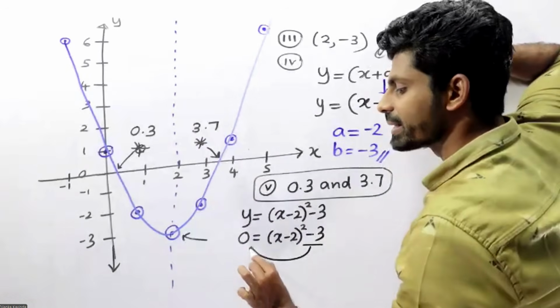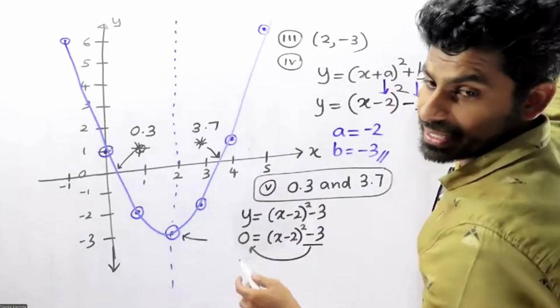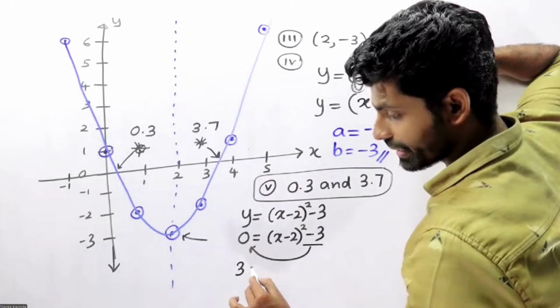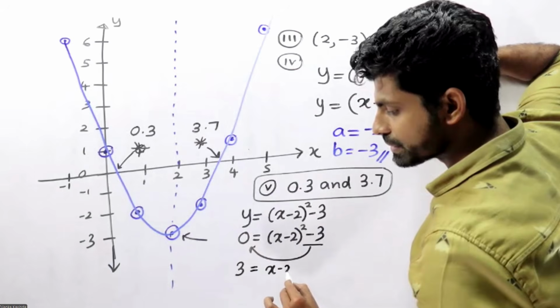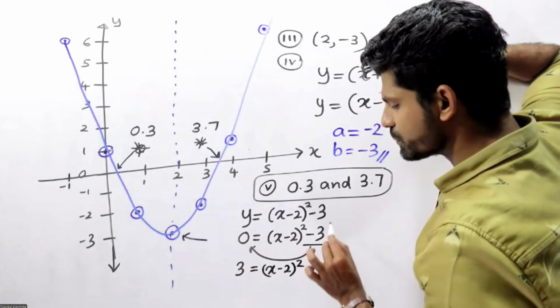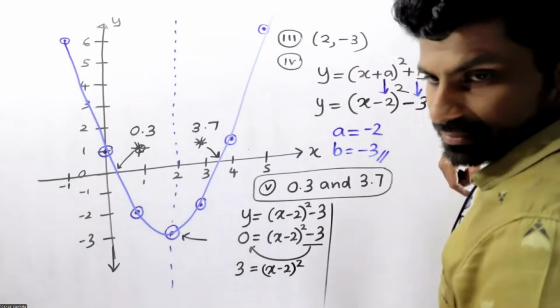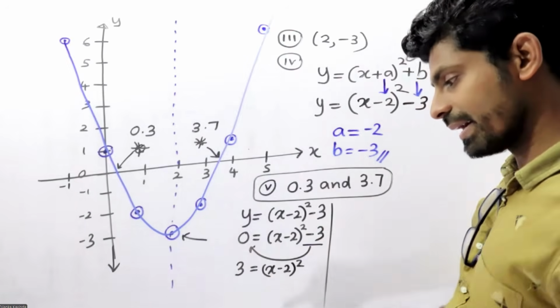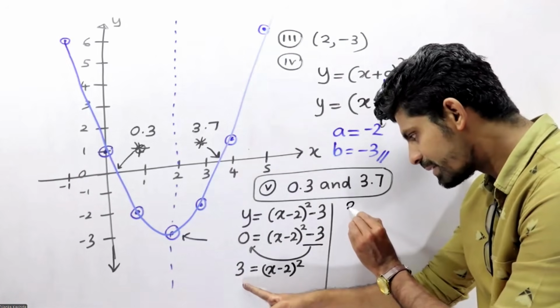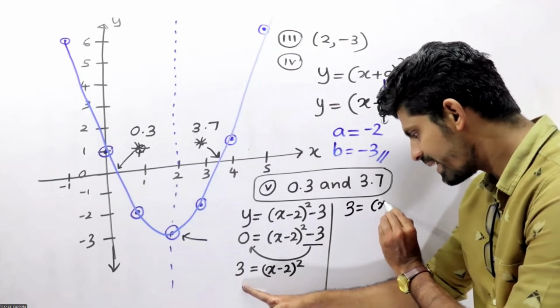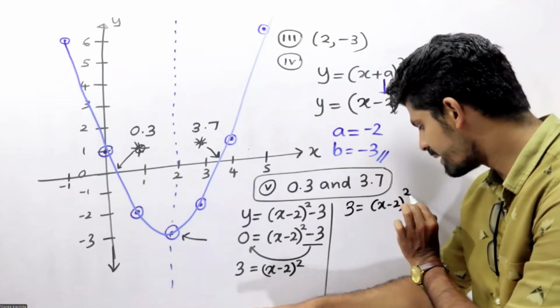Moving minus 3 to the other side, it becomes plus 3. So 3 equals x minus 2 full squared.